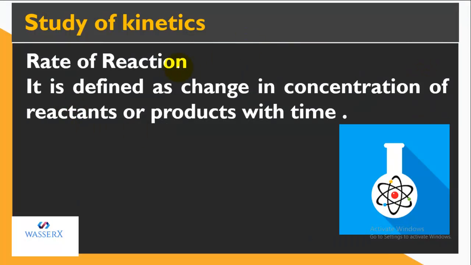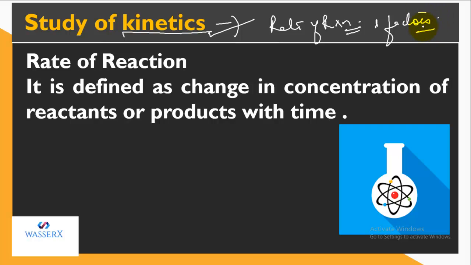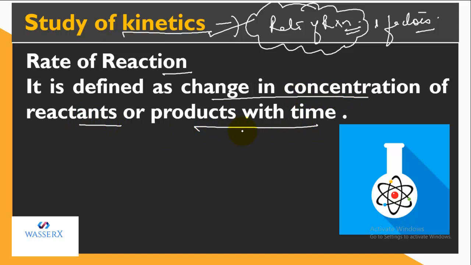Now let's study kinetics. We are familiar with chemical kinetics, that is, it deals with the study of the rate of reaction and the factors that influence the rate of any reaction. So let's define the rate of reaction in technical terms now. The rate of reaction refers to the change in the concentration of reactants or products with time.